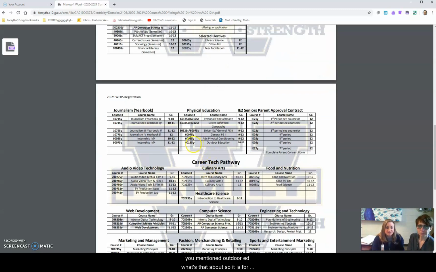What's that about? I'm pretty excited about it. I think I would have loved this course. Same. So it is for learning about the great outdoors. And I think one thing I heard about was you get to find out plants that are poisonous and you need to steer clear of, and which ones are edible and you can possibly touch and eat.